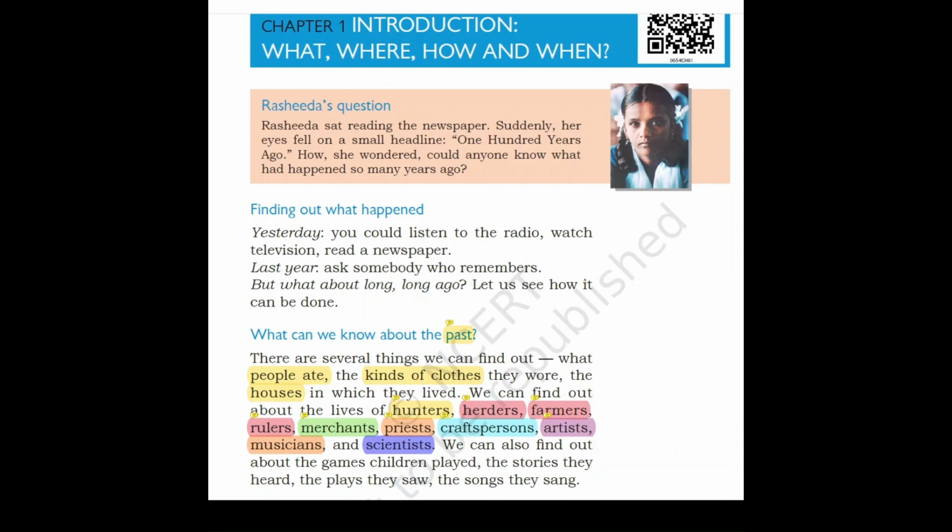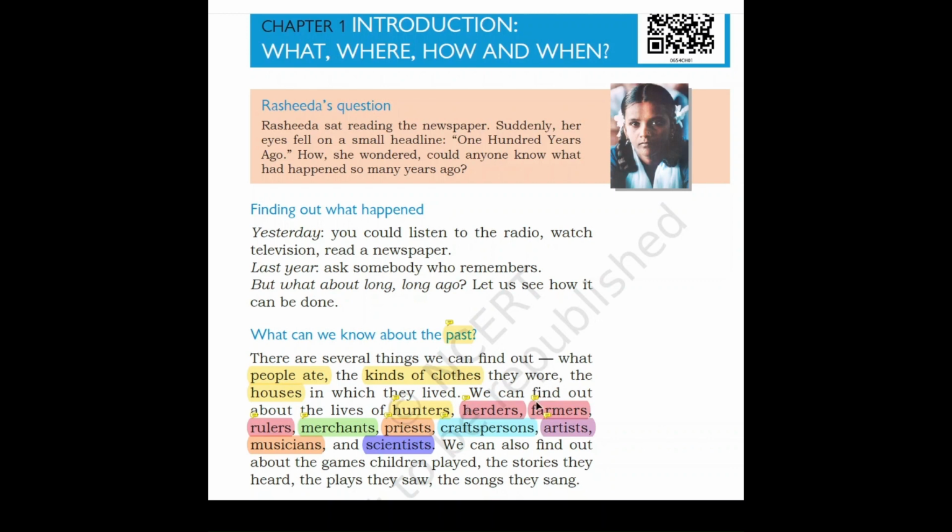Now let us understand what you mean by hunters. A hunter is a person who hunts wild animals for their food or in sport. In sport means like a fun activity. But a person who hunts wild animals for his food is actually called a hunter. Now, children, who is a herder? A herder refers to people whose main occupation is the rearing or looking after of animals, basically cattle, through a nomadic lifestyle. What is a nomadic lifestyle? Nomadic lifestyle means people don't stay in one place. They keep on moving from one place to the other.